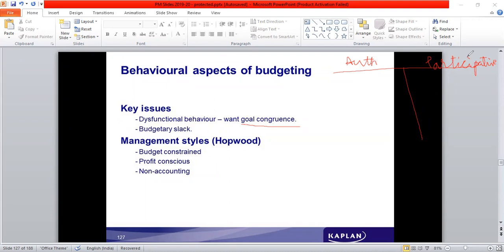It is quite motivating to the employees because they feel that their opinion matters, because they are the ones who actually have to implement it. It's not the top management which would be implementing that. They just plan. So the implementation is from the lower levels of management. So they feel motivated because their opinion matters. The feasibility of implementation is taken into consideration. But the participative style of budget is a time-taking process,